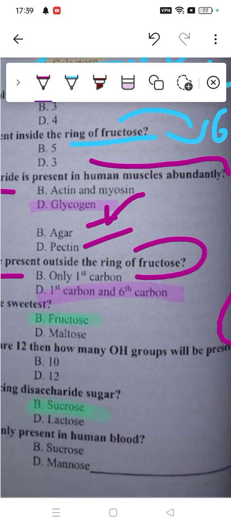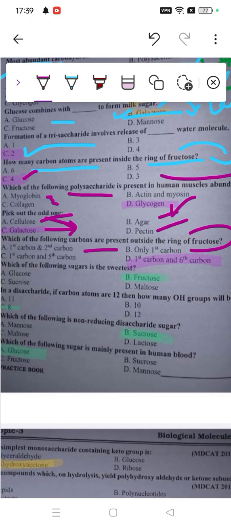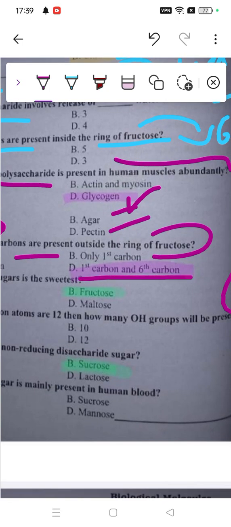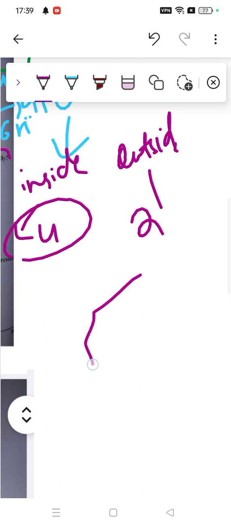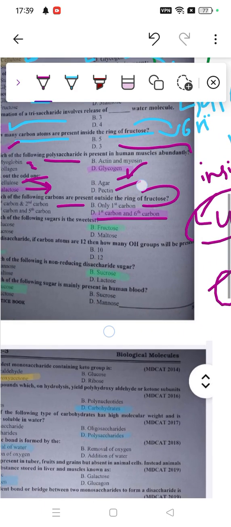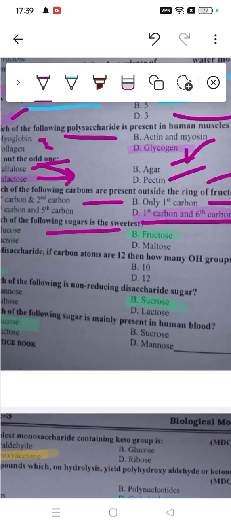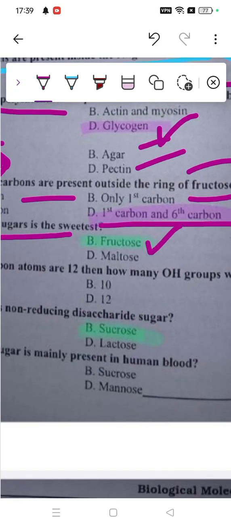Which of the following carbons are found outside the ring of fructose? This means outside is two, but they are asking which of the following carbons are present outside, the first carbon and the sixth carbon. They're asking for the position. So on the first and the last, the sixth, you'll see two outside the ring structure. Which of the following sugars is the sweetest? The sweetest sugar on earth is fructose. So you need to remember this as well.